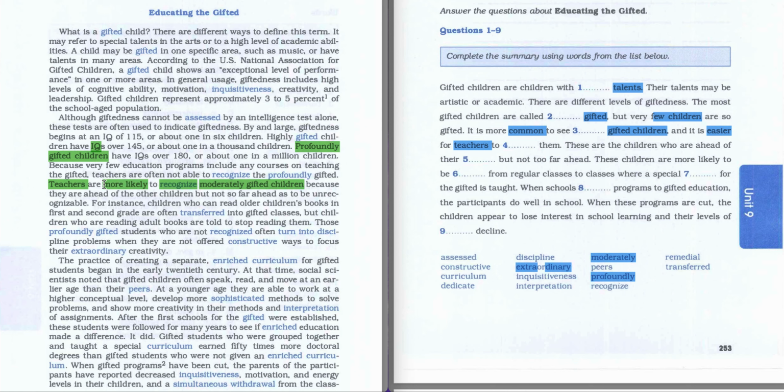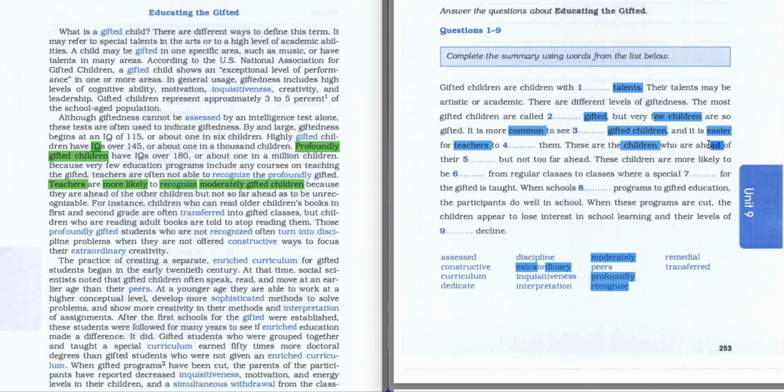So it's like a synonym, and it's our main proof that we are using the right answer. The answer to the fourth question is going to be recognize. And we go further. There are the children who are ahead of their something, but not too far ahead. So they were saying about children again, and they were ahead.